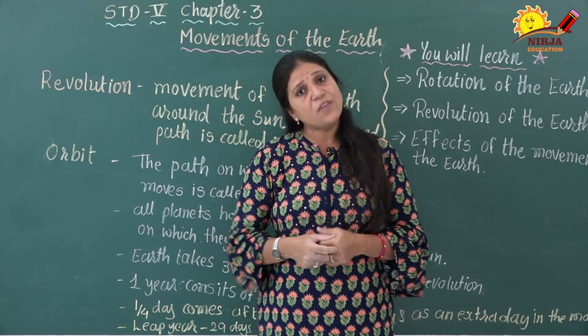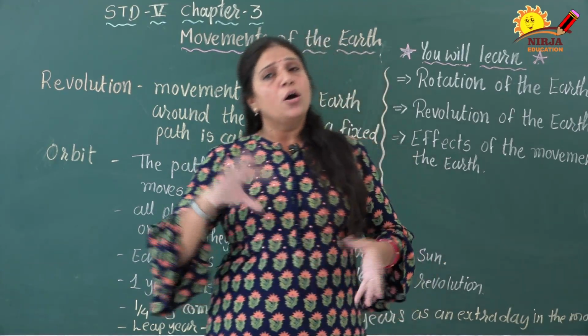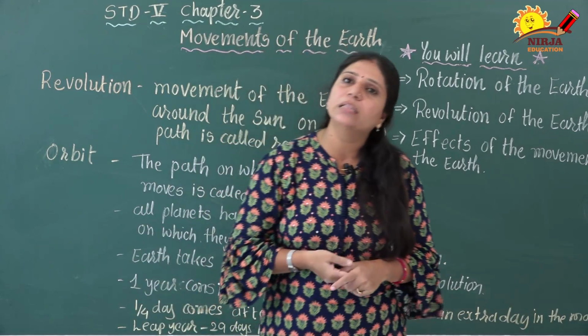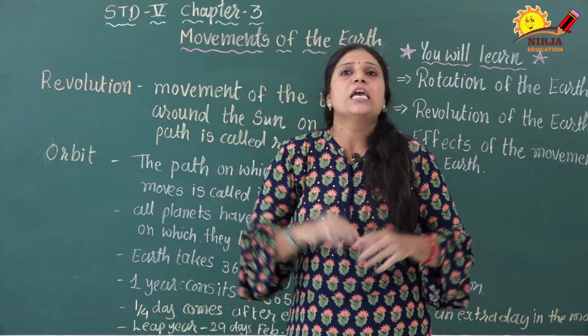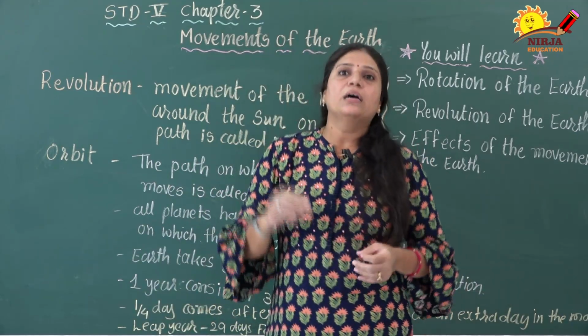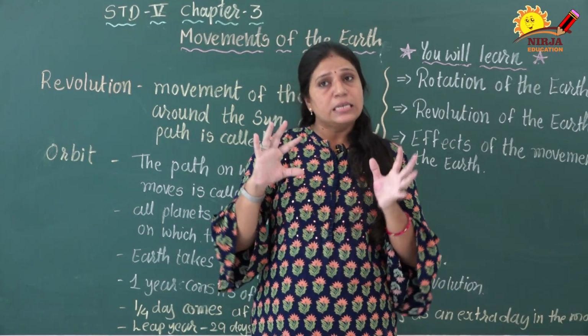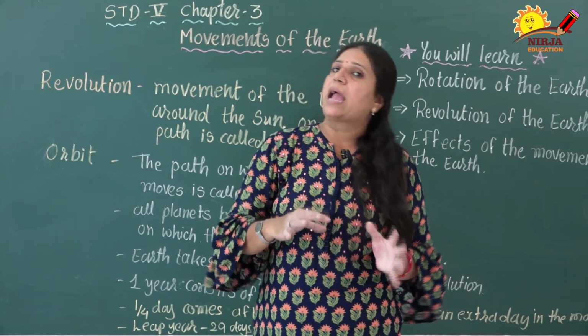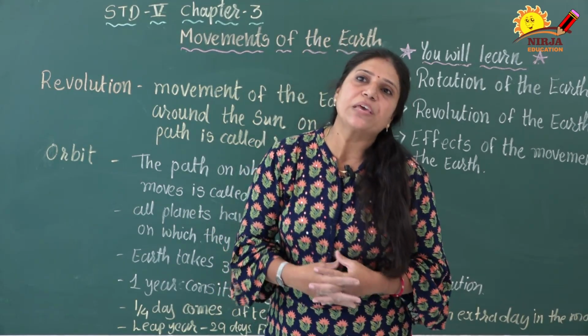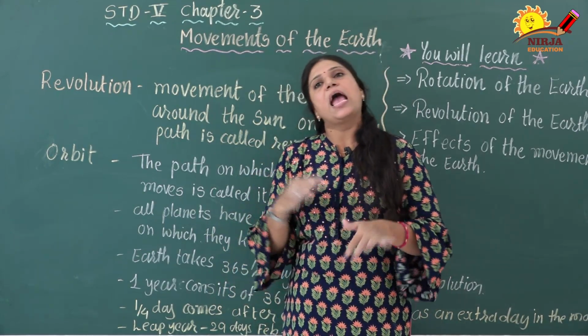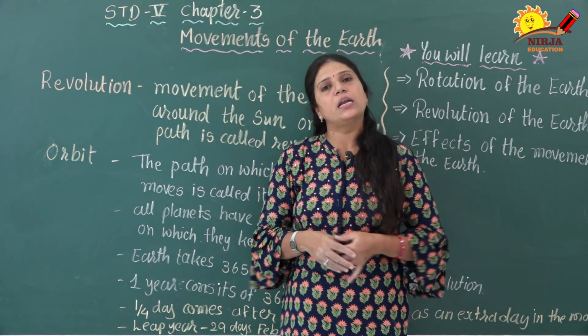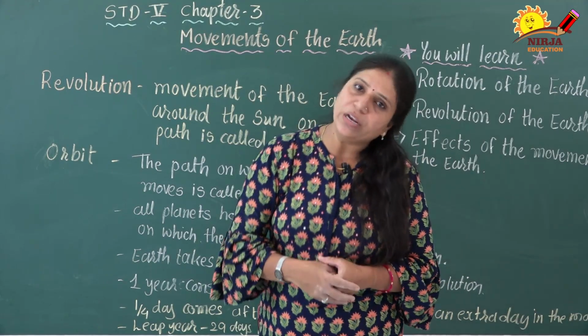Now, in the same way, due to the movement of the earth, the tilt is inverted, and then the southern hemisphere experiences summer and the northern hemisphere experiences a winter season.